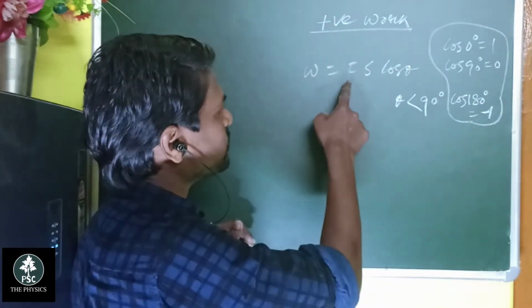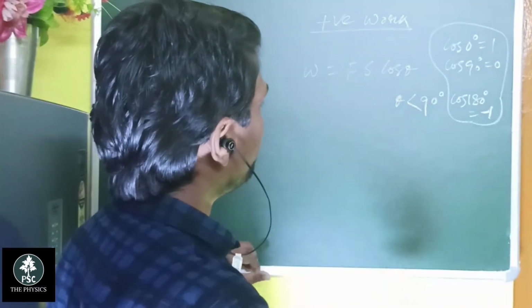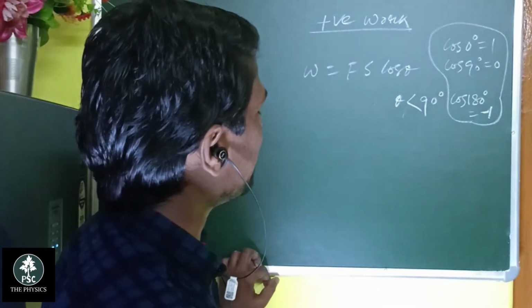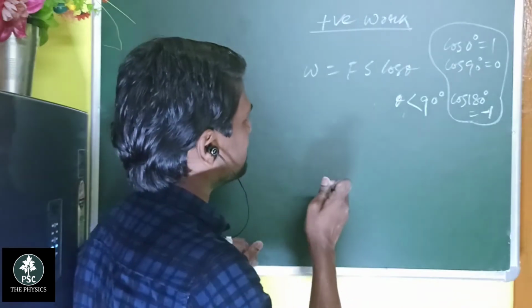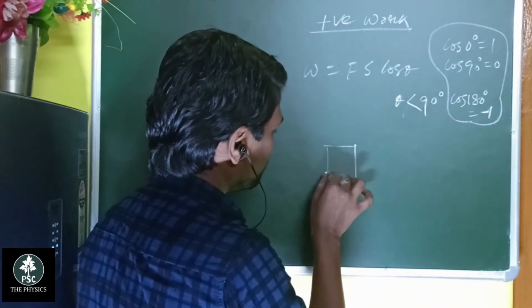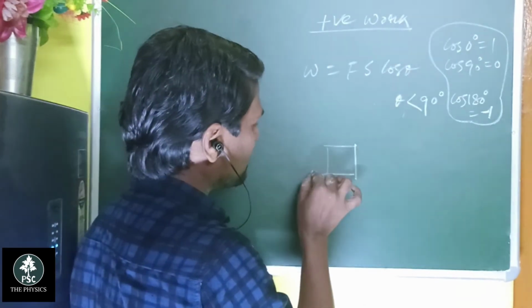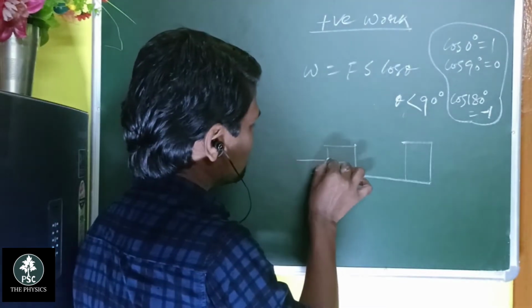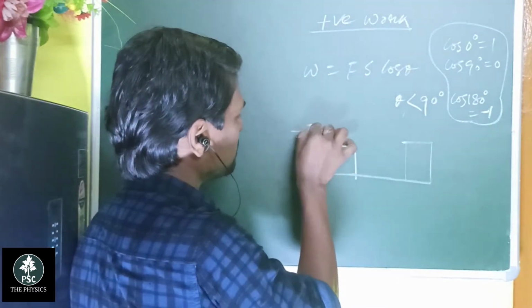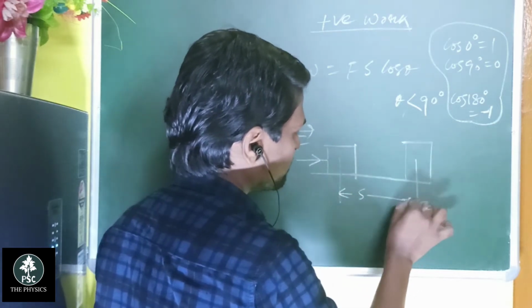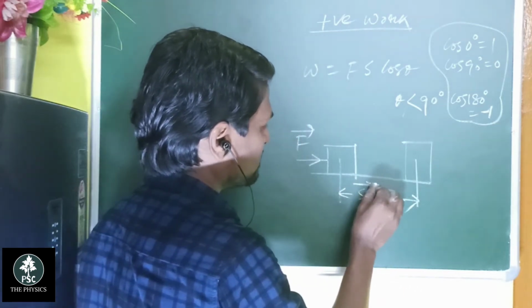So work done equals F s cos theta, and when theta is less than 90 degrees, the work is positive. Here is an object and you want to push it along the direction of force. This is the application of force, and the body moves a specific distance S, which is a vector quantity.